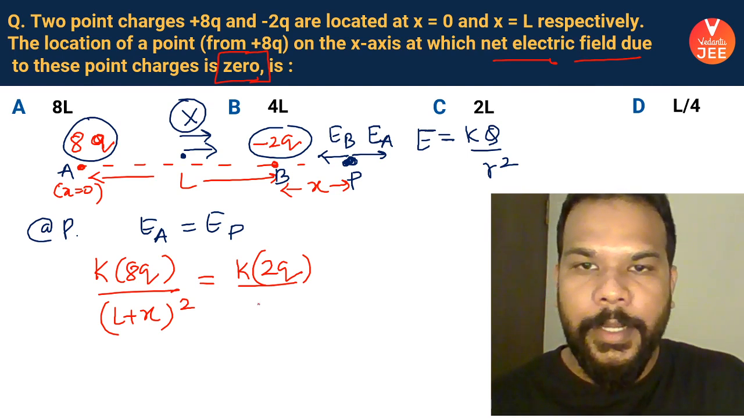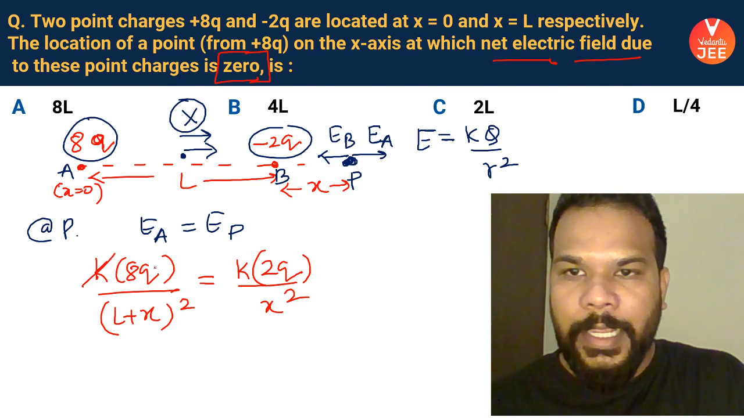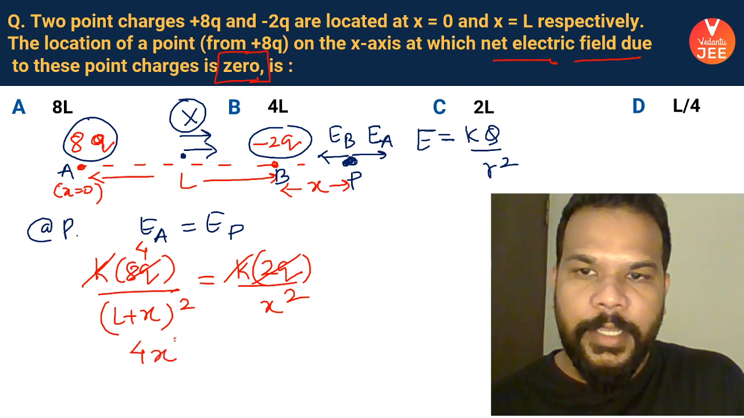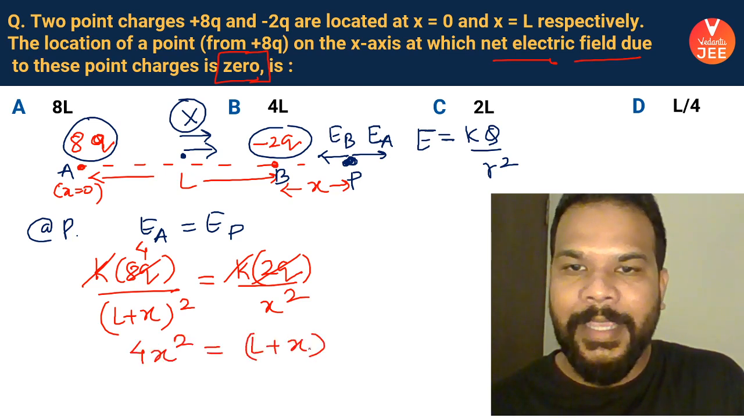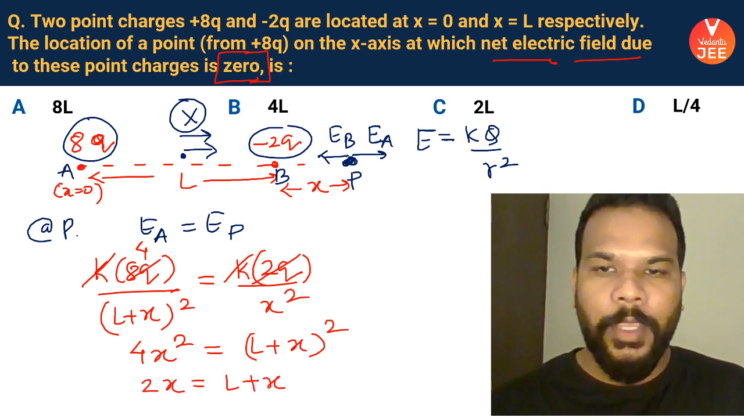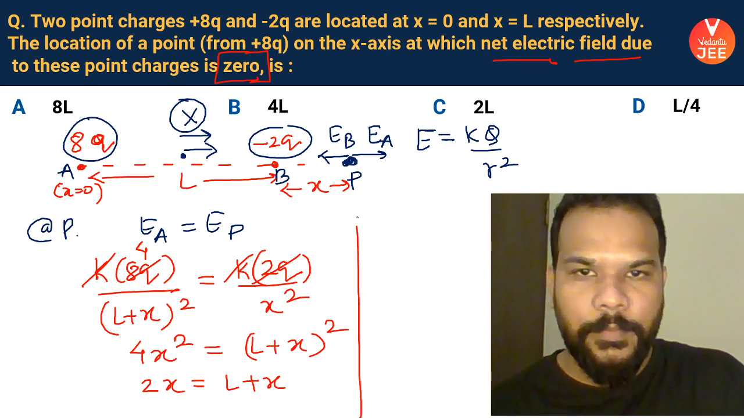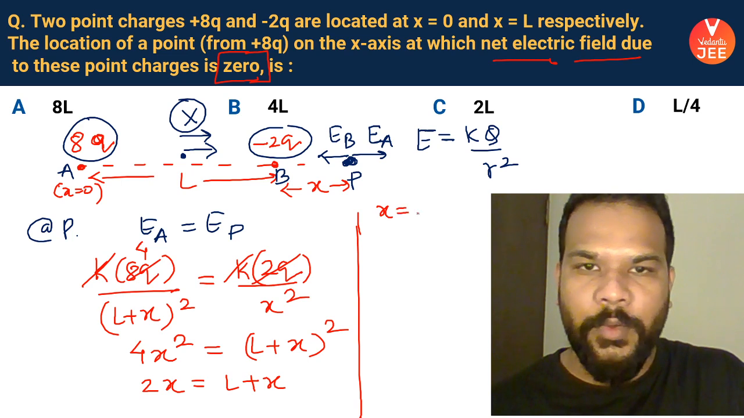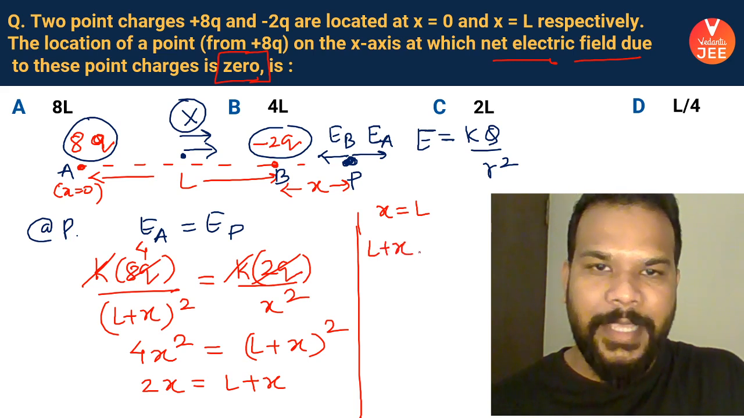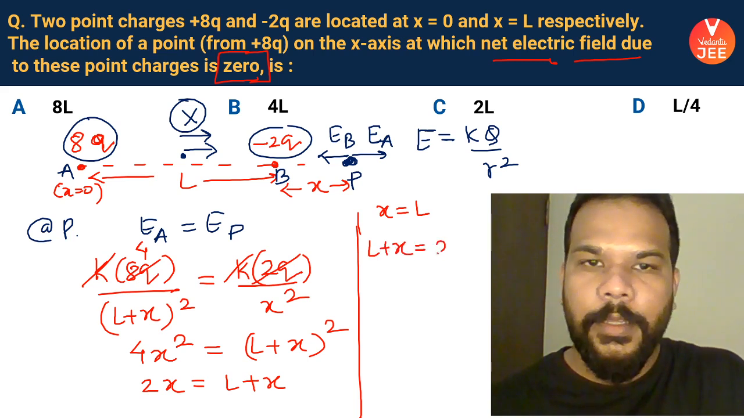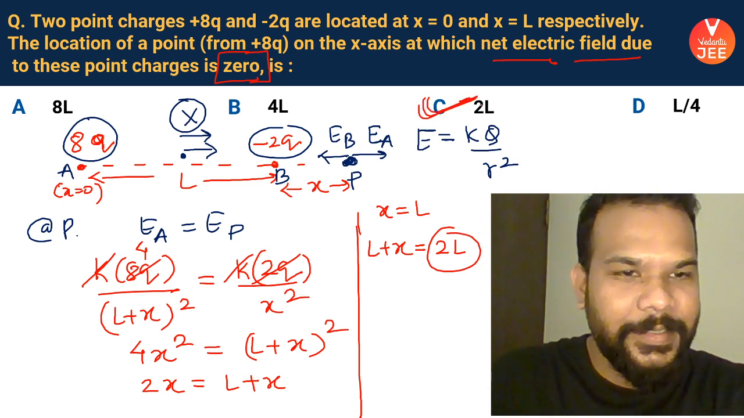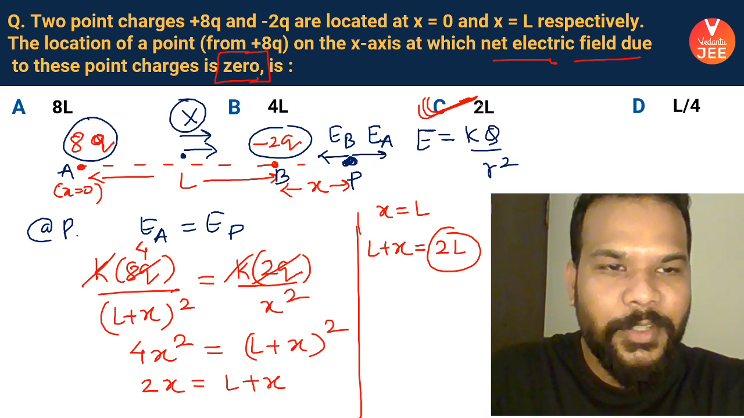Okay, so k cancels, and 2q will cancel, leaving 4. So overall, rearranging, 4x square will give me (L plus x) square. Taking the square root, 2x will be equal to L plus x. That gives me x equal to, what does it give me, guys? It gives me x equal to L, and the answer to this question is L plus x. That value comes out to be 2L. That means, guys, the correct answer is option C. Yes, everyone. Answer is option C.